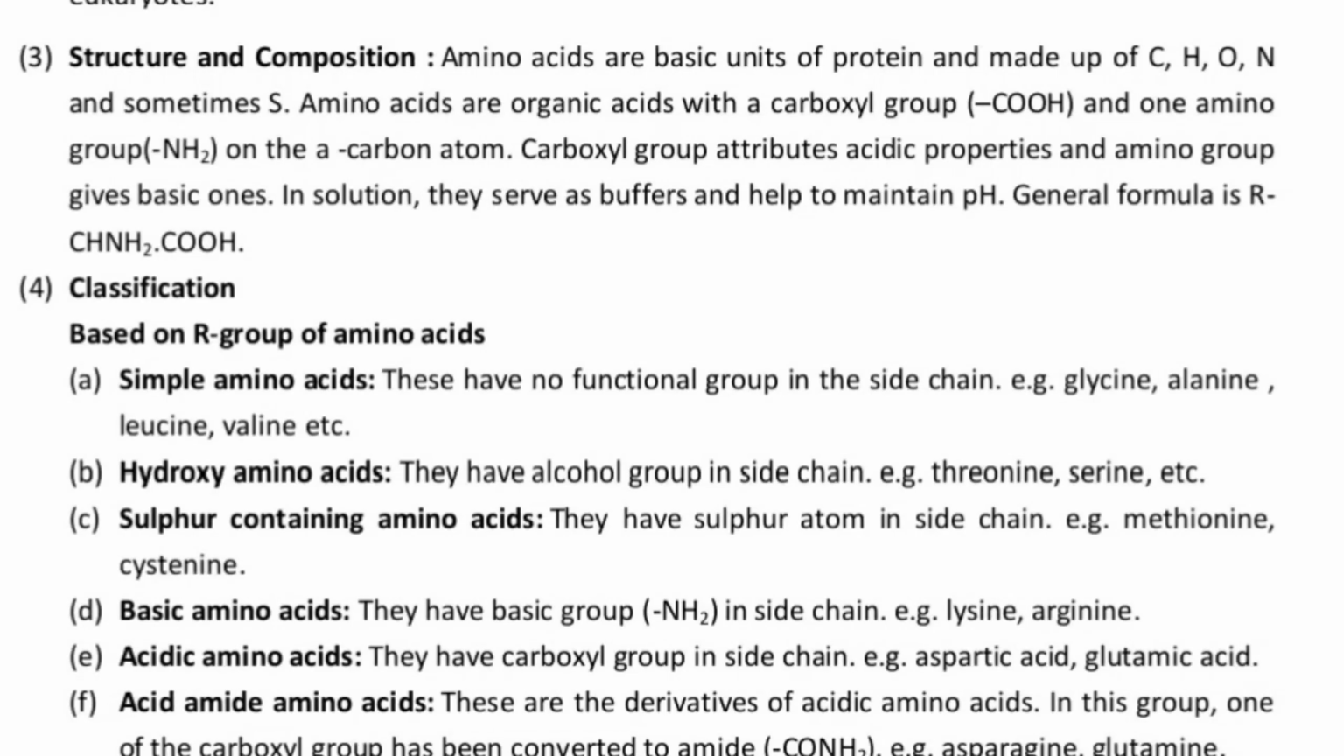Now, these are the derivatives of the acidic amino acids. In this group, the carboxyl group has been converted into an amide, that is CONH2. Examples are asparagine and glutamine. That is the amide form of aspartate and the amide form of glutamate respectively.